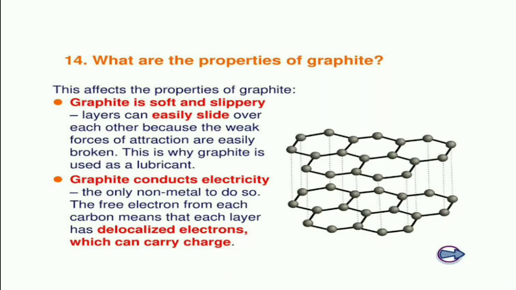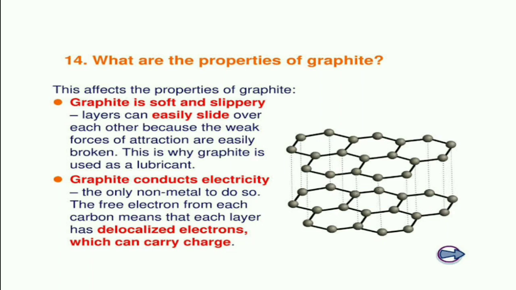What are the properties of graphite? These are the points which affect the properties of graphite. First one, graphite is soft and slippery. What is the reason? Layers can easily slide over each other because the weak forces of attraction can be easily broken. This is why graphite is used as a lubricant.